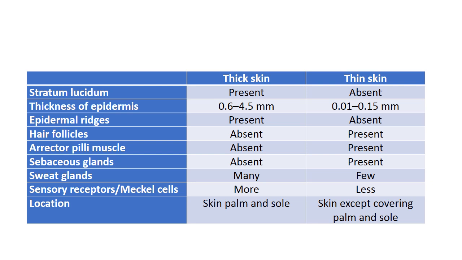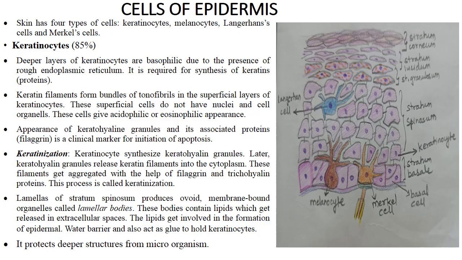Then the sensory receptors are present more in the thick skin compared to the thin skin. And the thick skin is present where? The skin of the palm and sole is an example of thick skin, and the rest of the skin is thin skin. There are 4 types of cells in the epidermis. They are keratinocytes, melanocytes, Langerhans cells and Merkel cells. So you can see all these 4 types of cells in the diagram.